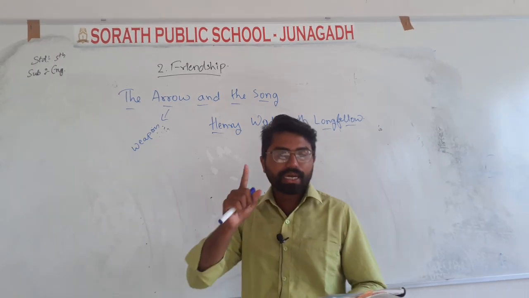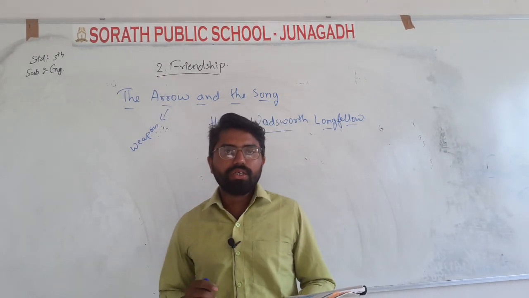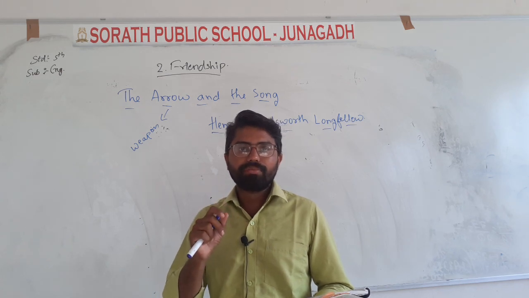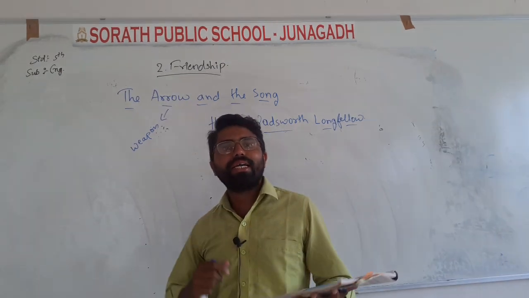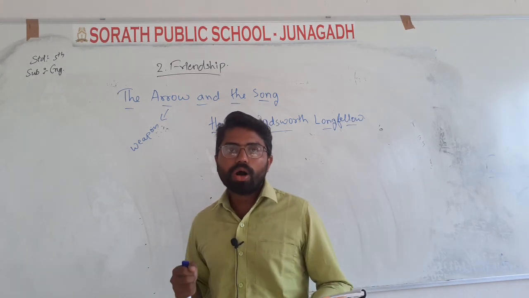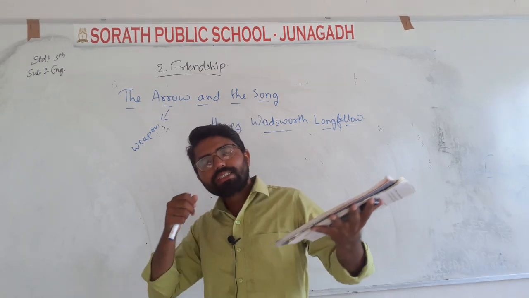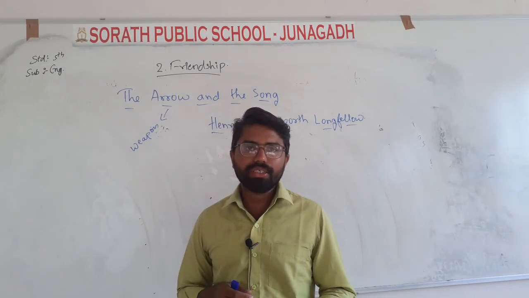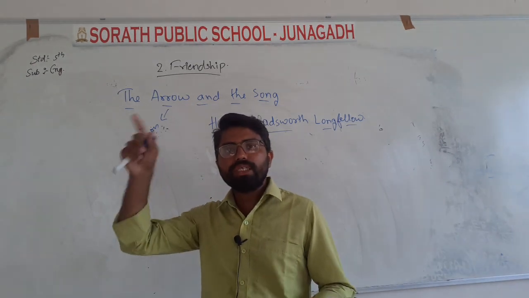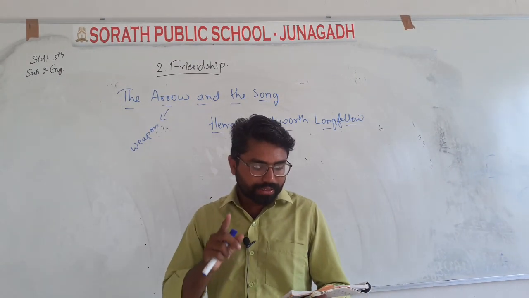So, I shot an arrow into the air. Now this poet says that he shot an arrow into the air. We know that when we have a bow and arrow, we shoot it into the air. Yes or no? Yes. So he also shot an arrow into the air. This was our first line.